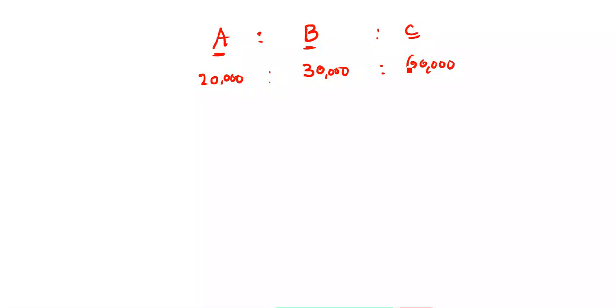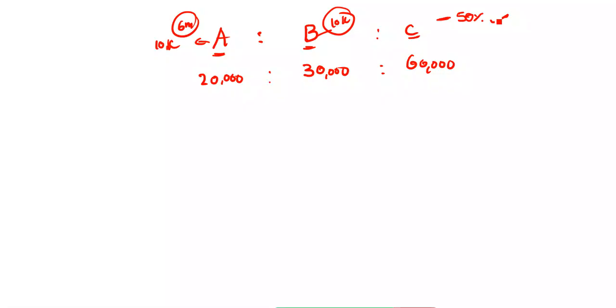Okay, after 6 months A invested 10,000 rupees more and B investing also 10,000 rupees more, but C withdraw the 50% of his capital. Find out the investment ratio.